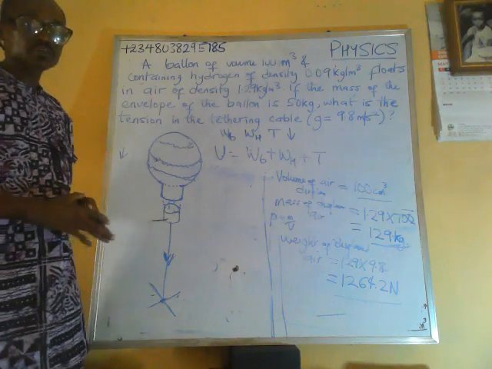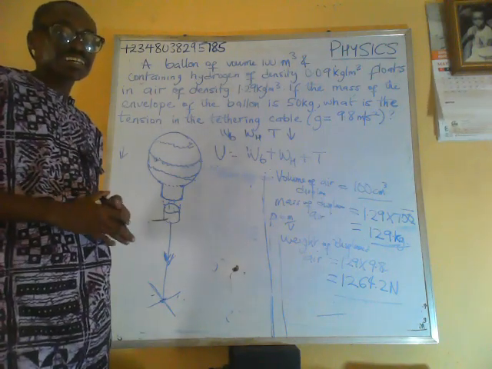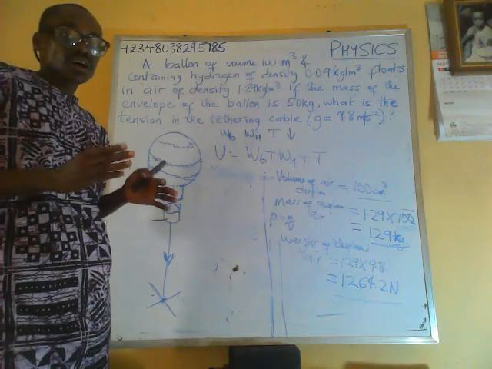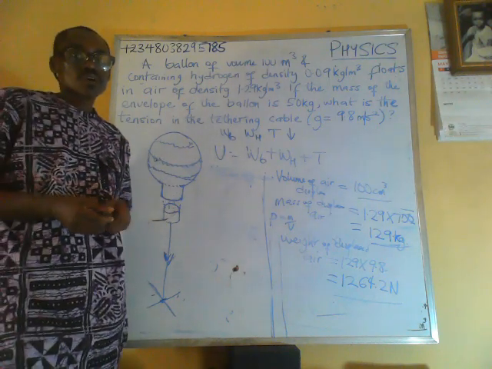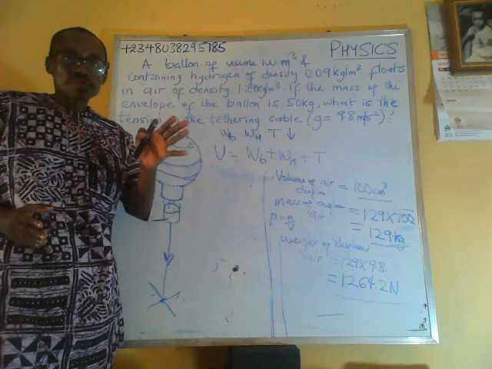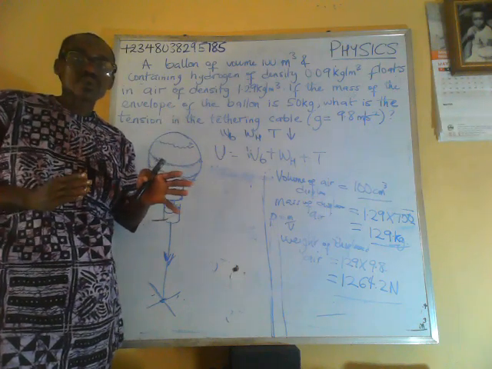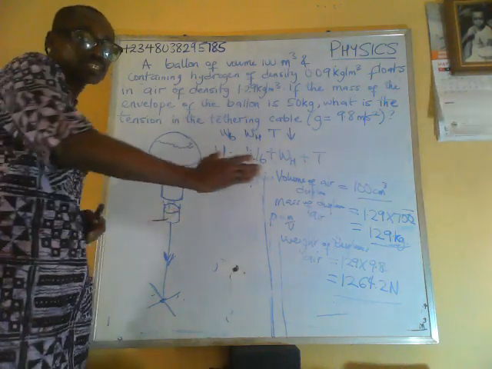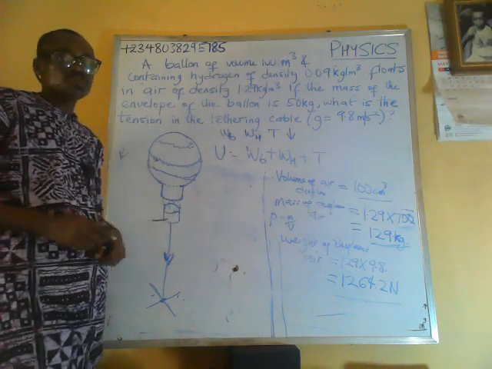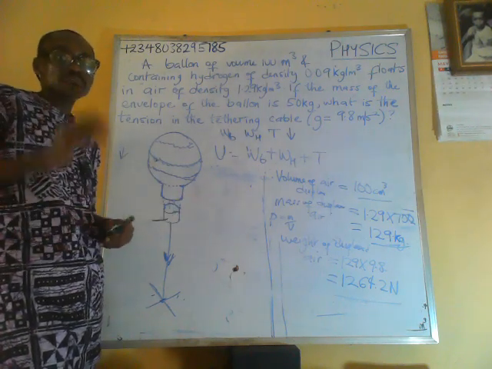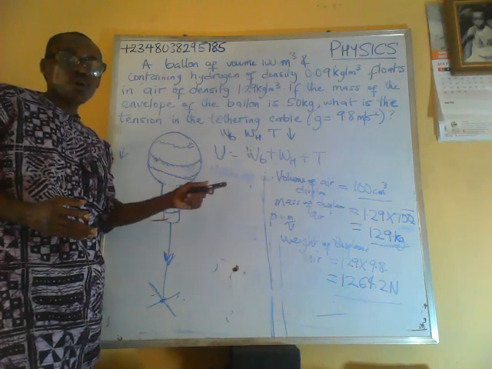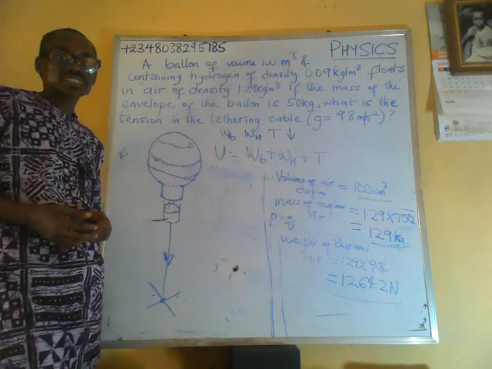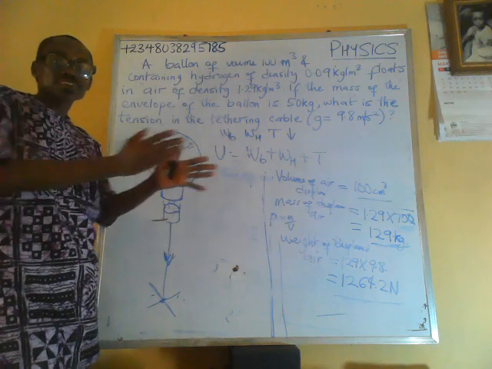Now, the principle of flotation states that a floating body displaces its own weight of the fluid, or a body will float when the upthrust acting on it is equal to its weight.